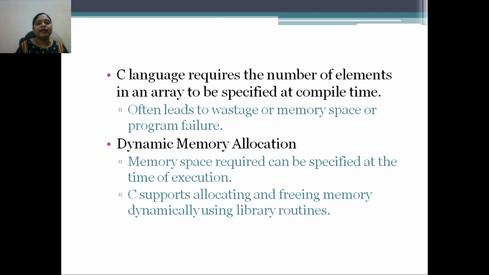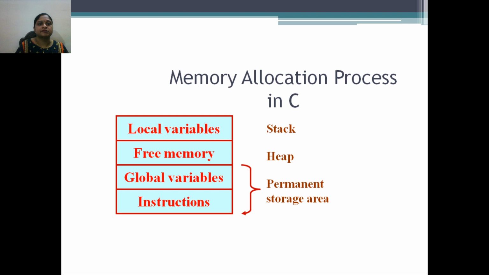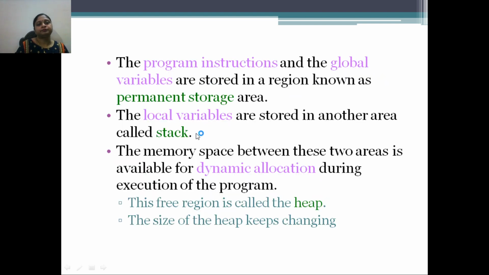C supports allocating and freeing memory dynamically using library routines. So how does memory allocation happen in a C program? When you write a program, it contains local variables, global variables, and instructions. Instructions are nothing but the actual code, whatever you are writing in a program. For the global variables and instructions, you need a permanent storage. And for the local variables, there is no permanent space. That space varies depending on the variable.